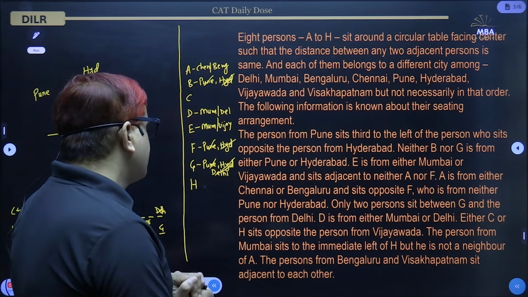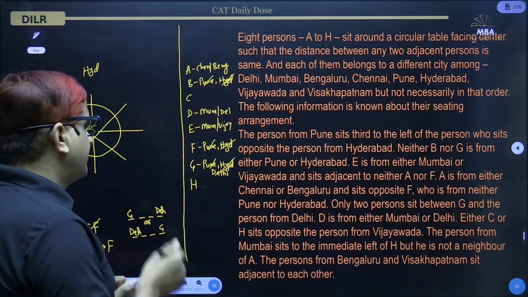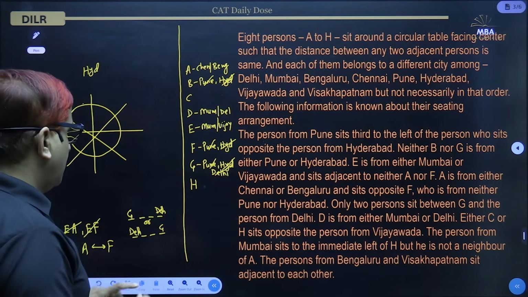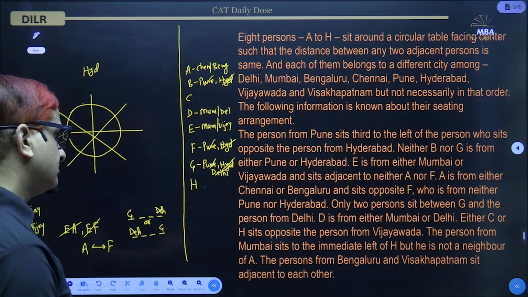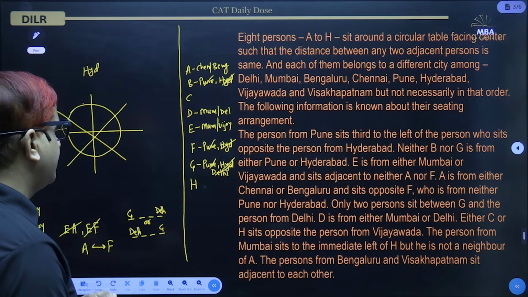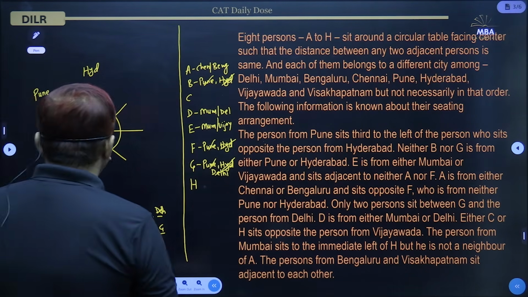Now the person from Mumbai sits to the immediate left of H, but he is not a neighbor of A.